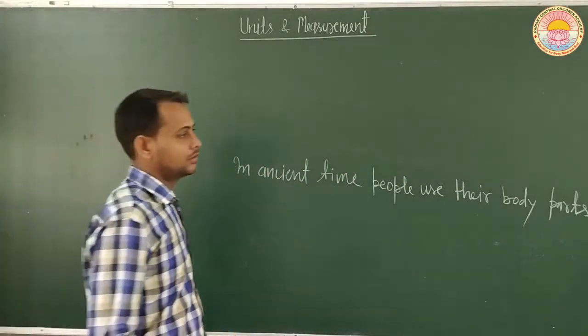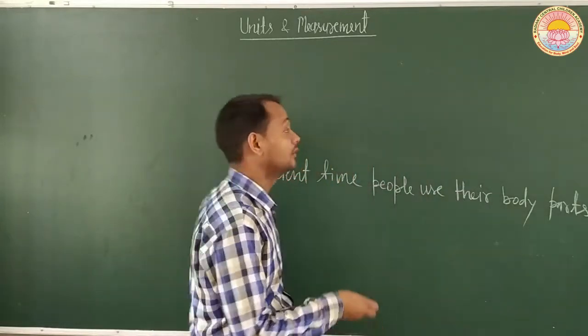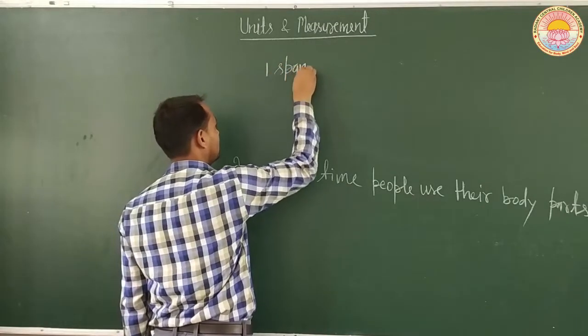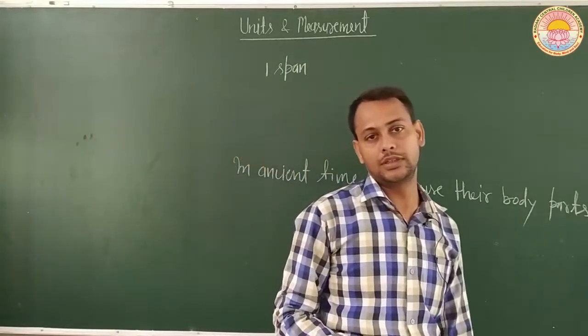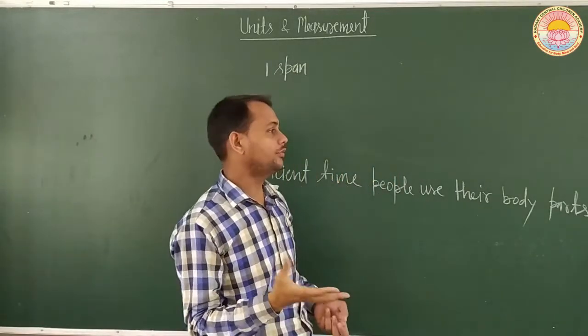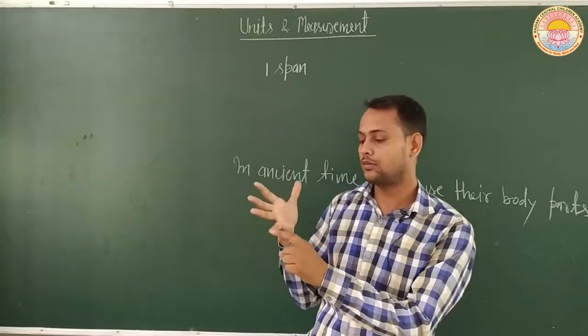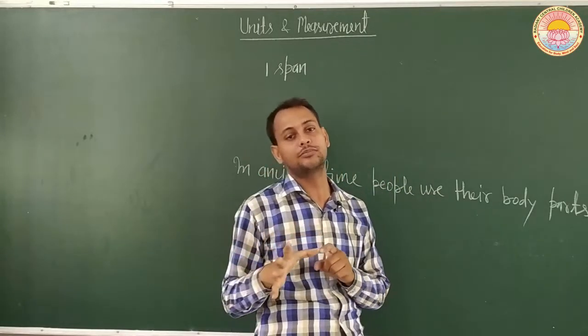For example, they used a term which is known as one span. What is one span? What length can it tell? If we take our hand, the distance from this point to this point is known as one span.